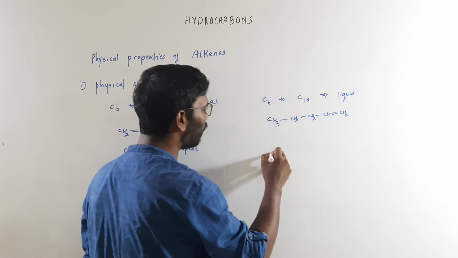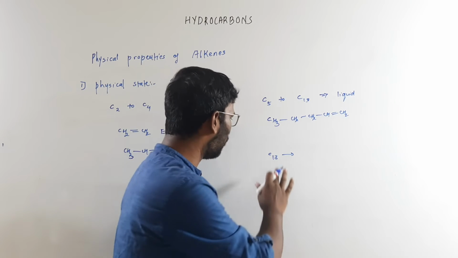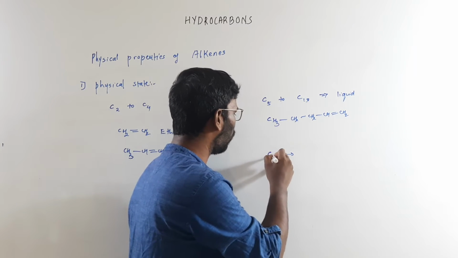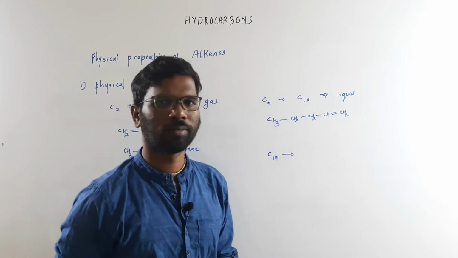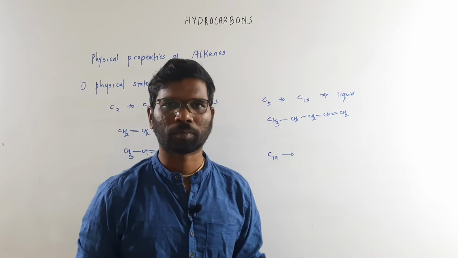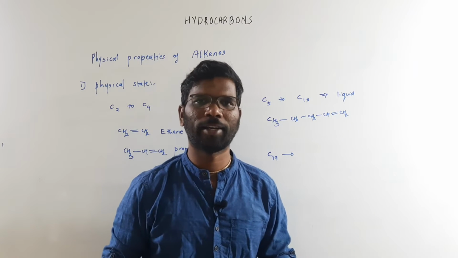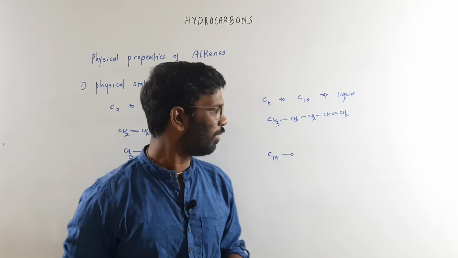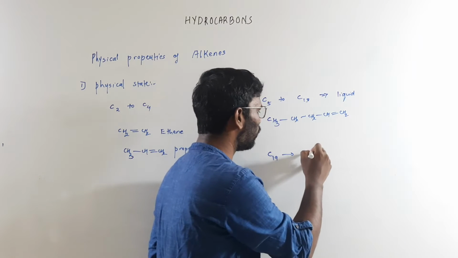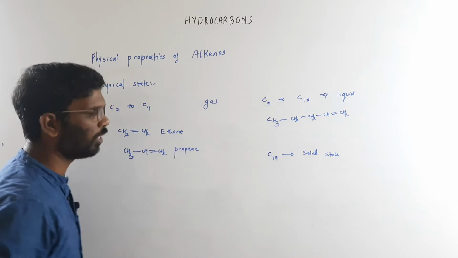And above 18, sorry, not 18, from carbon number 19, alkenes bearing a carbon chain in which there are 19 carbons and above, they are going to exist in a solid state. So this is about the physical state.